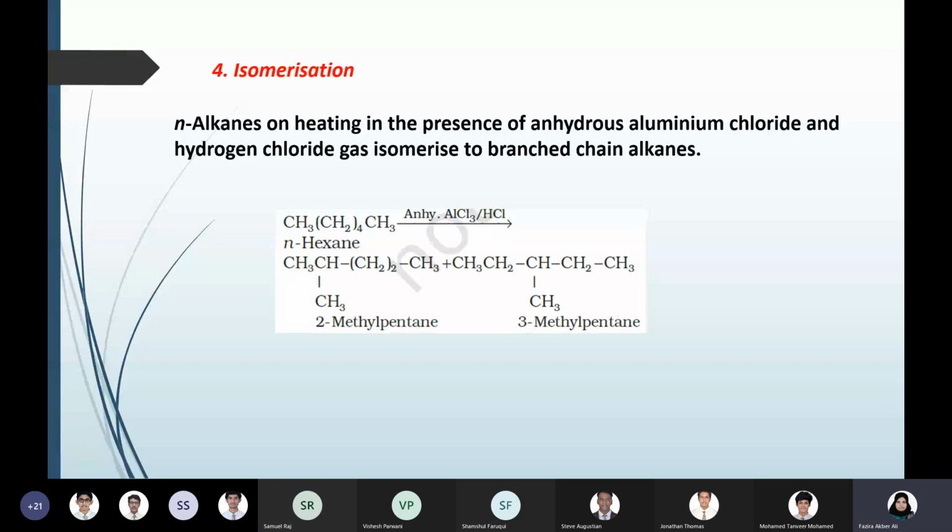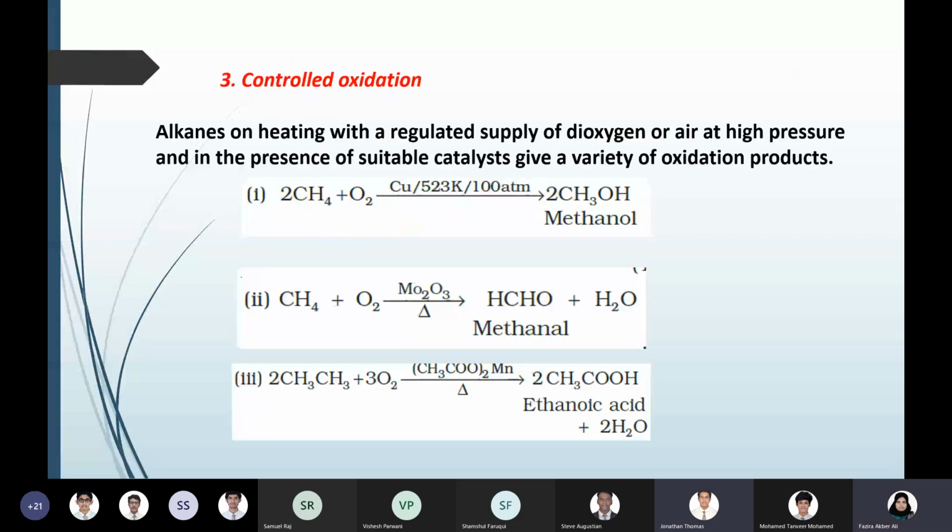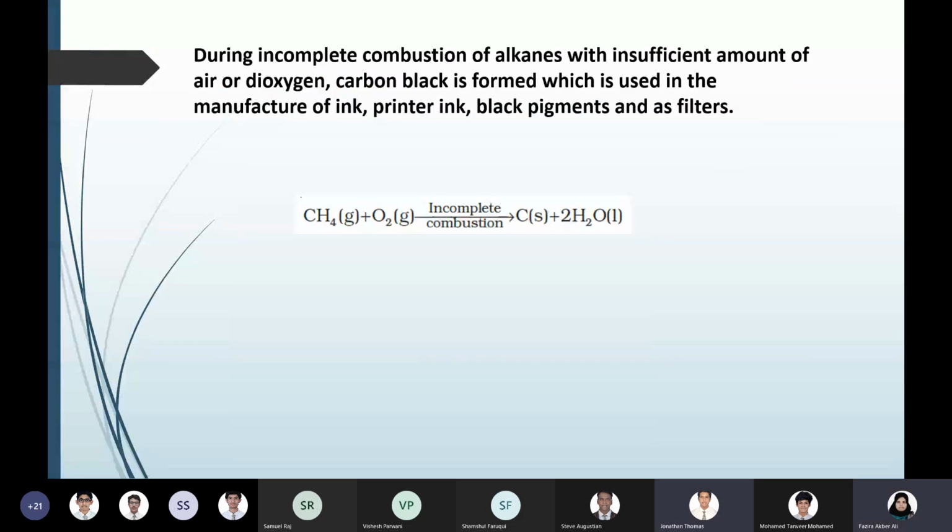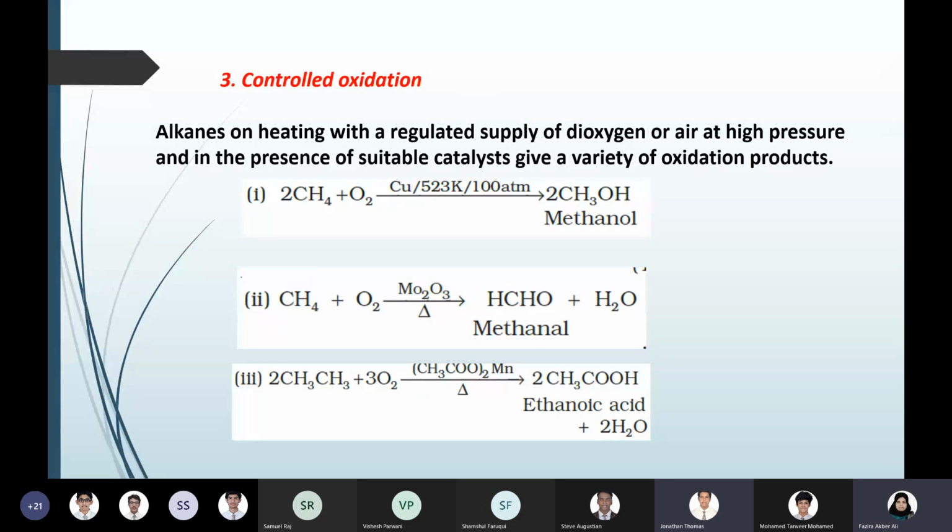Can you give us a summary? Ma'am, is it me? Yeah. Ma'am, like last class, we started with incomplete combustion, where carbon black is formed as the final product. Then controlled oxidation, where depending on the catalyst that we use, we can get different products from alkanes.